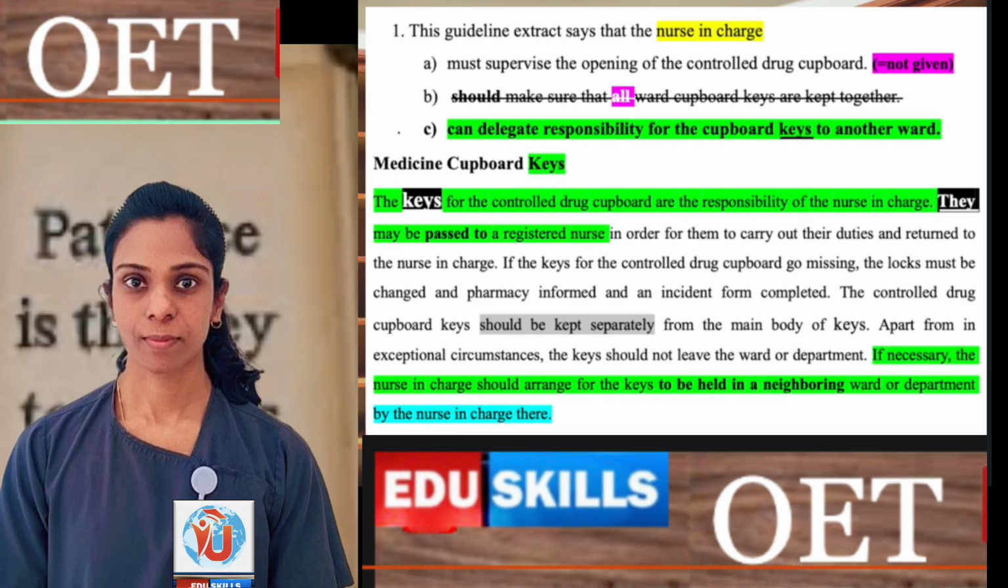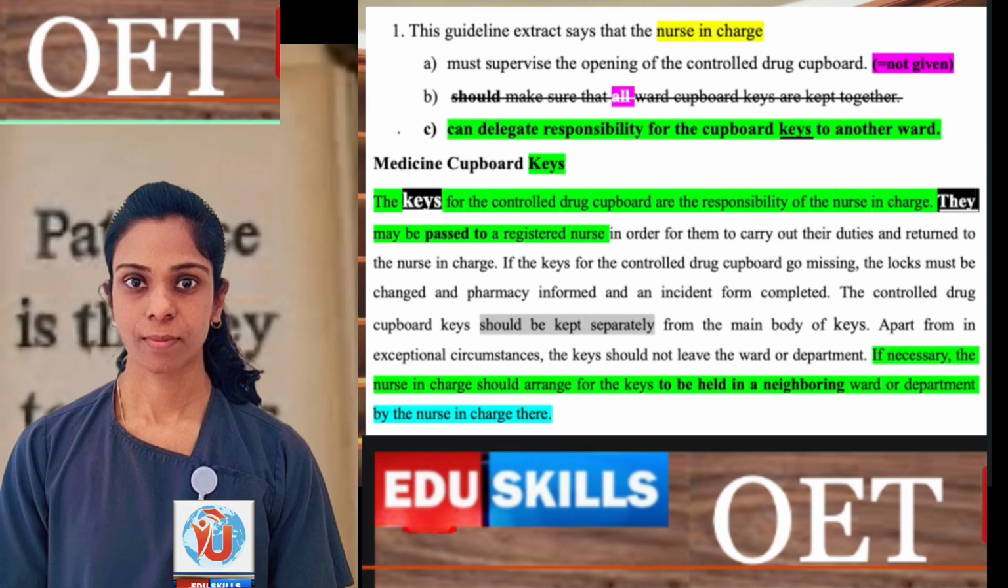Text: If the keys for the control drug cupboard go missing, the locks must be changed and the pharmacy informed and the insurance form completed. Is it written anywhere that they must supervise the opening of the control drug cupboard key? No, it is only the key missing. We have the locks must be changed, pharmacy informed and the insurance form completed. It is written, that's all. It is not mentioned. Answer A.